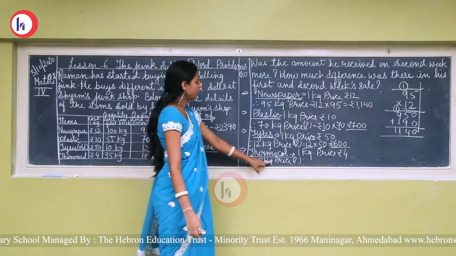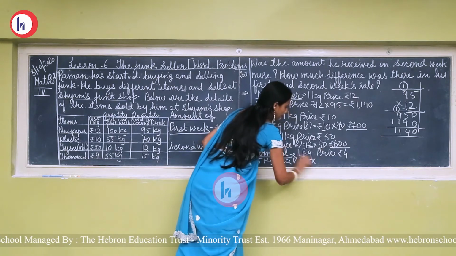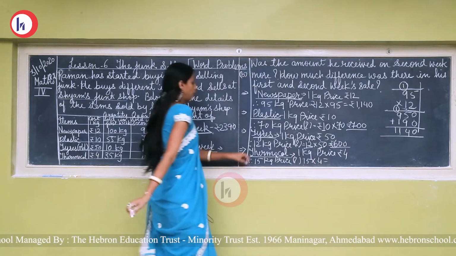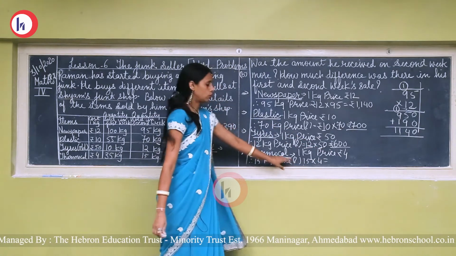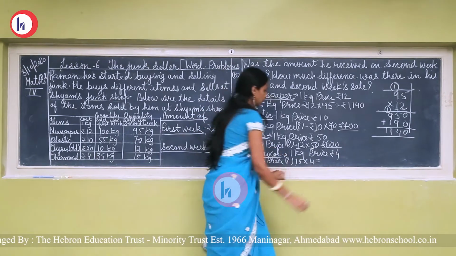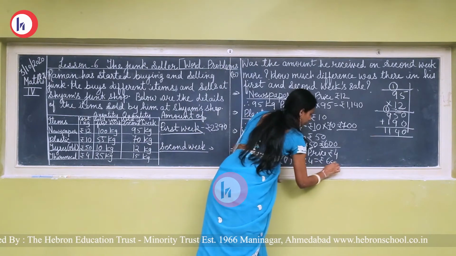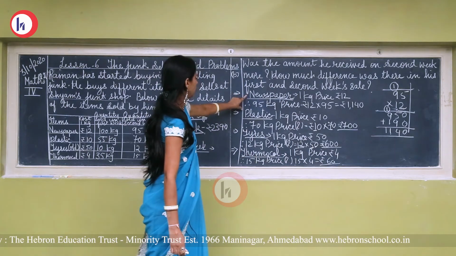Okay. So 15 kilogram price how much? 15 multiplied by 4. The value of 1 is given and the value of more than 1 is asked. So 15 multiplied by 4, 15 4s are 60. Rupees 60. Now see, we got the amount of these 4 items.